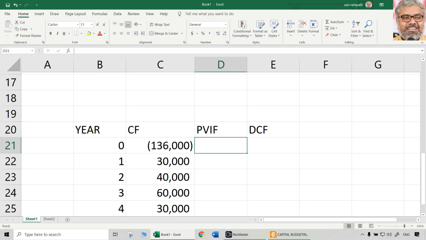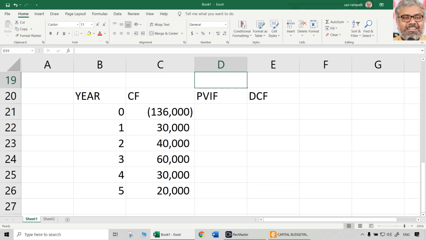Now, PVIF, how much we don't know, because what the discount rate is we don't know. That's what we are finding out. IRR is that discount rate at which NPV is 0. That is why we have to do trial and error. Any random rate can be taken, as I told already. Don't worry, don't break your heads about that. Take 10%, 12%, whatever you want. Okay, let us take 12% only. So write in the bracket clearly 12%.